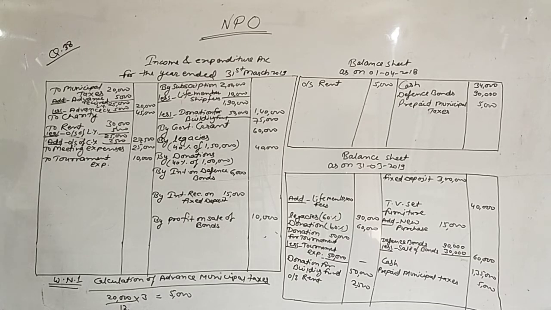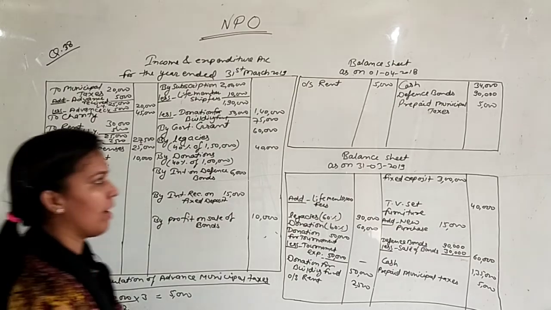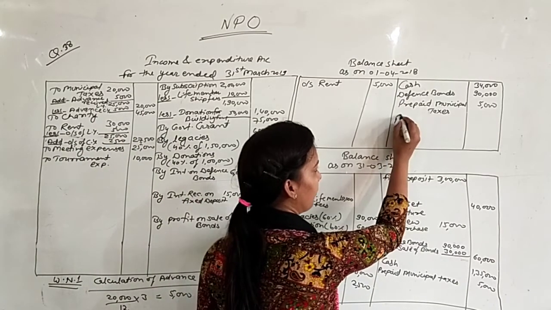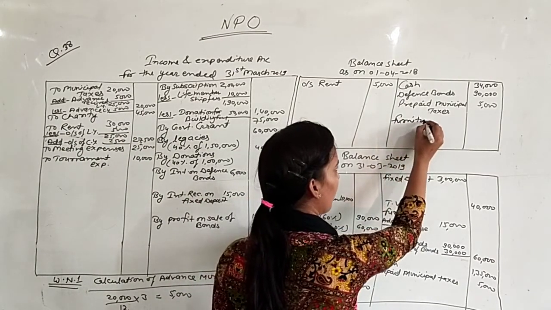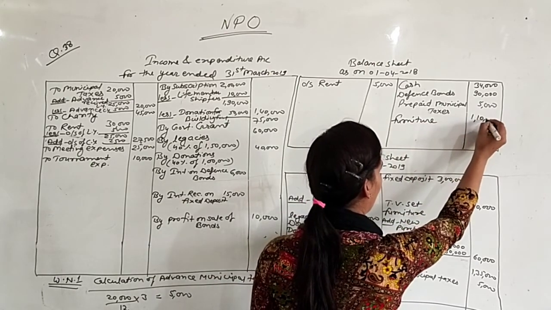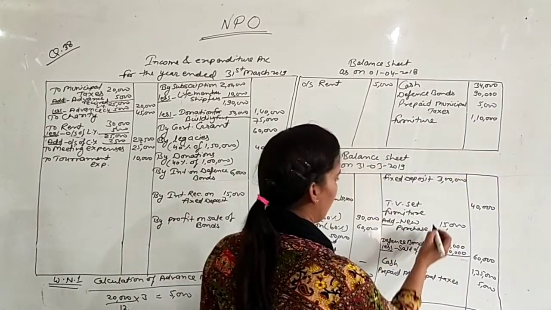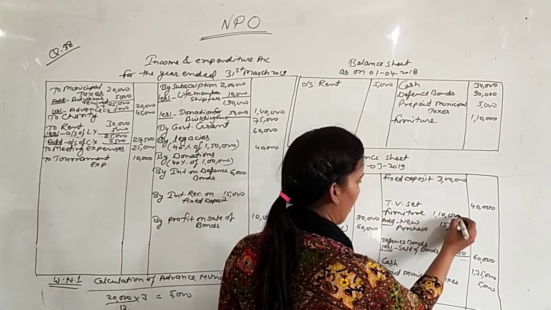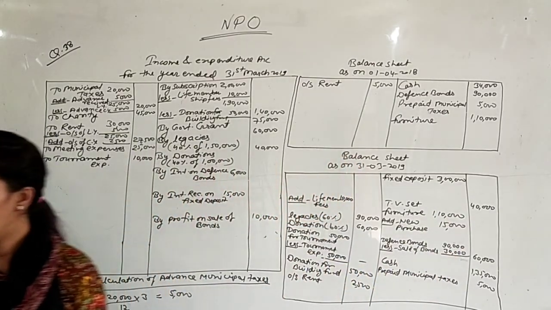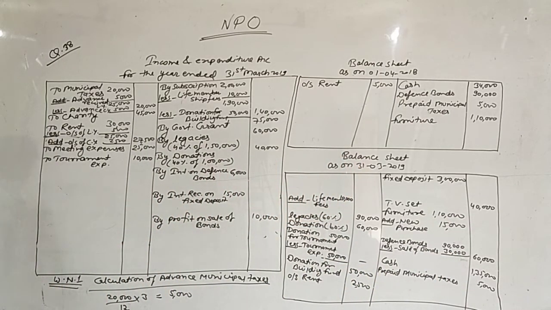Next point, that is about legacies and donations. We have already completed this point. And the last point is, on 1st April 2018, the club owned furniture 1,10,000. This is the opening value of furniture. Here we will write 1,10,000. And furniture is valued at 1,05,000 on 31st March 2019.